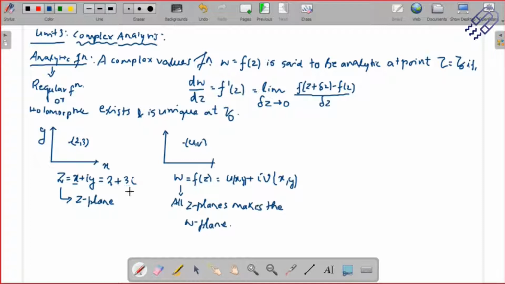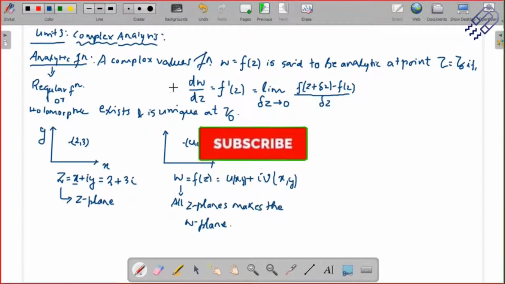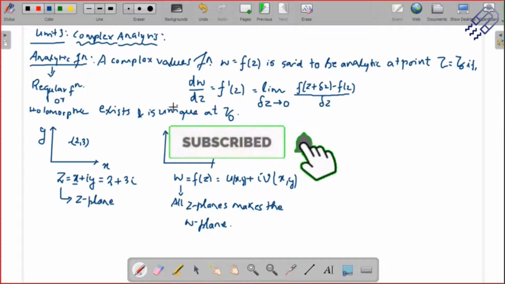Okay. So you can have a set of x and a set of y, a set of real and a set of imaginary numbers, and you can actually represent it on another plane, which is the W plane. So this is more or less a combination of the x, y planes all taken together. So this is actually the beginning, and this is where we are talking about complex analysis.